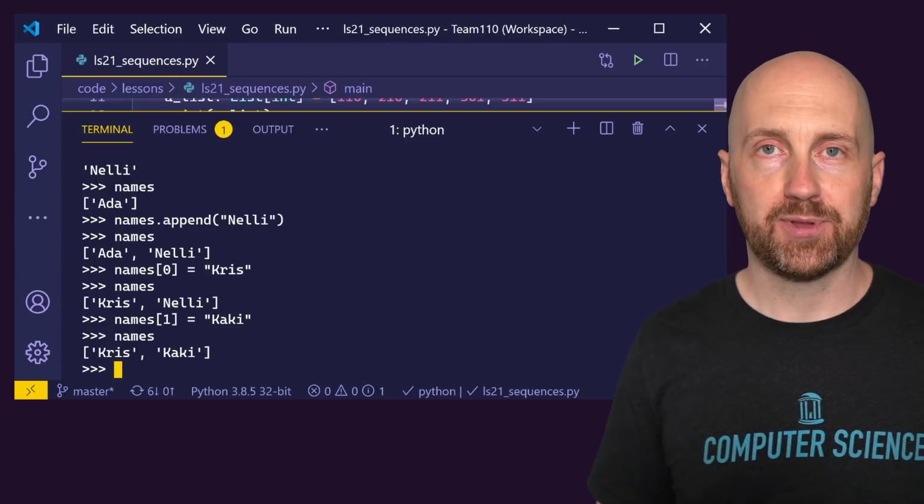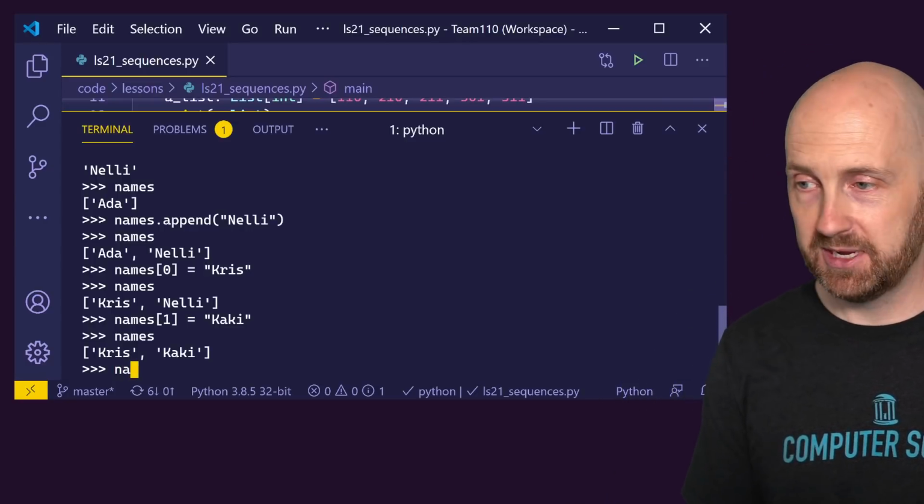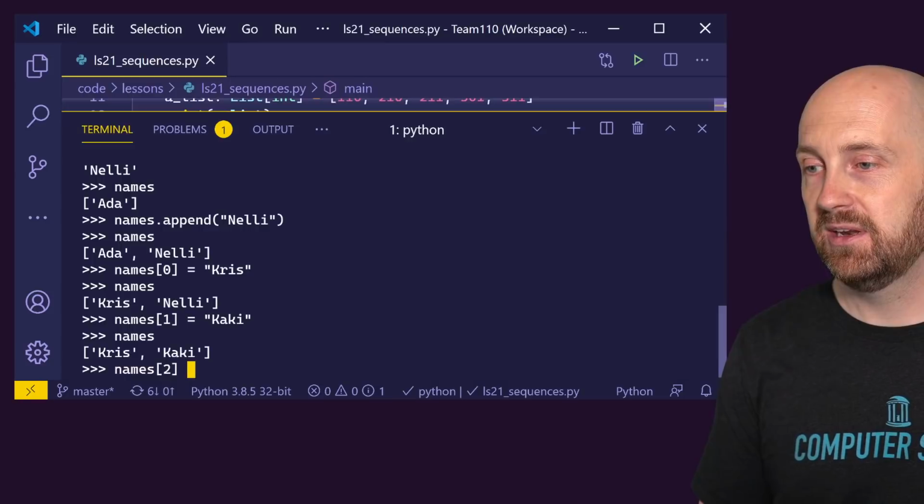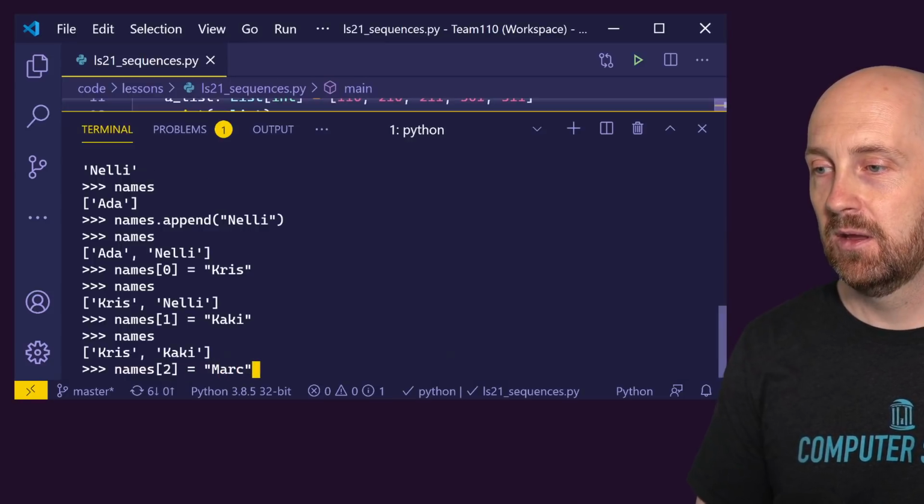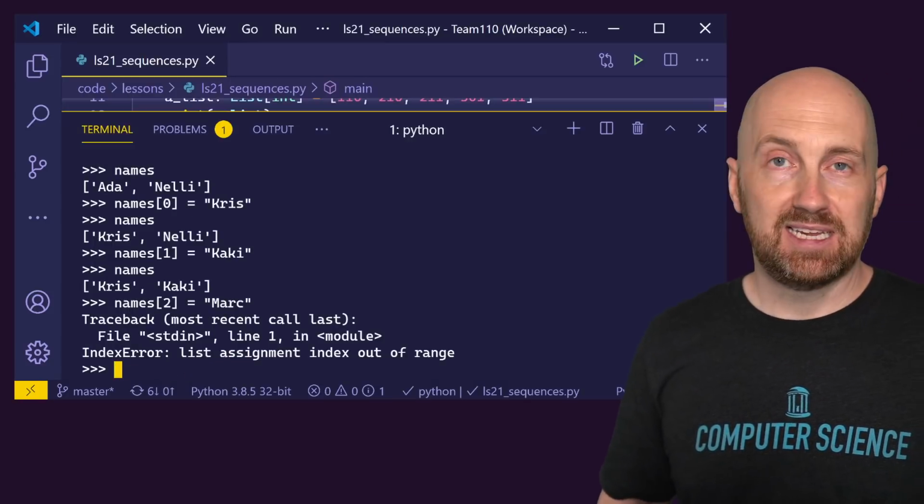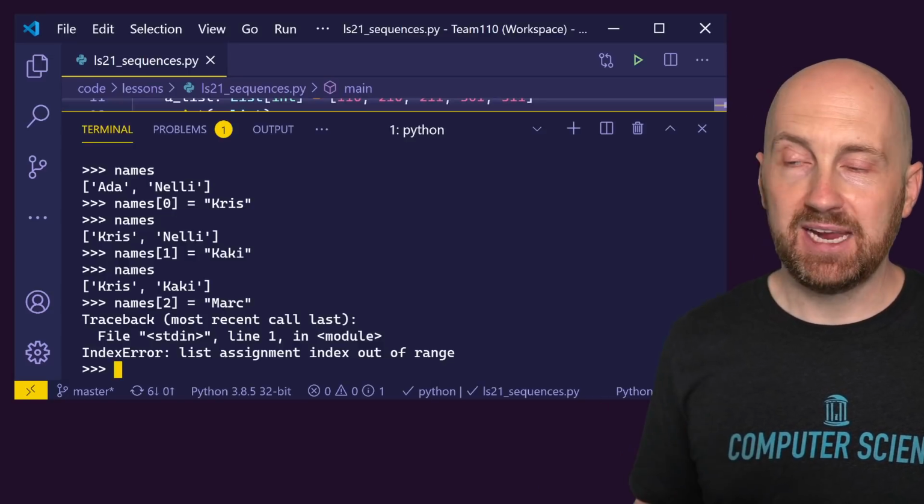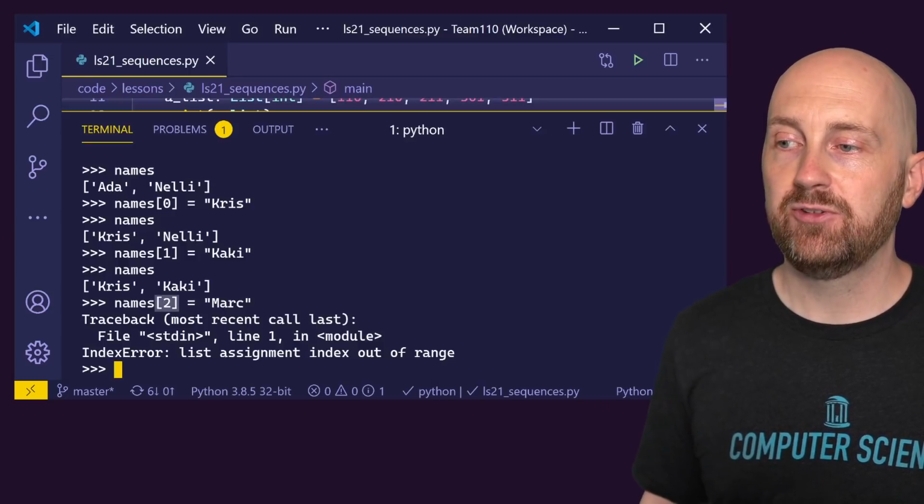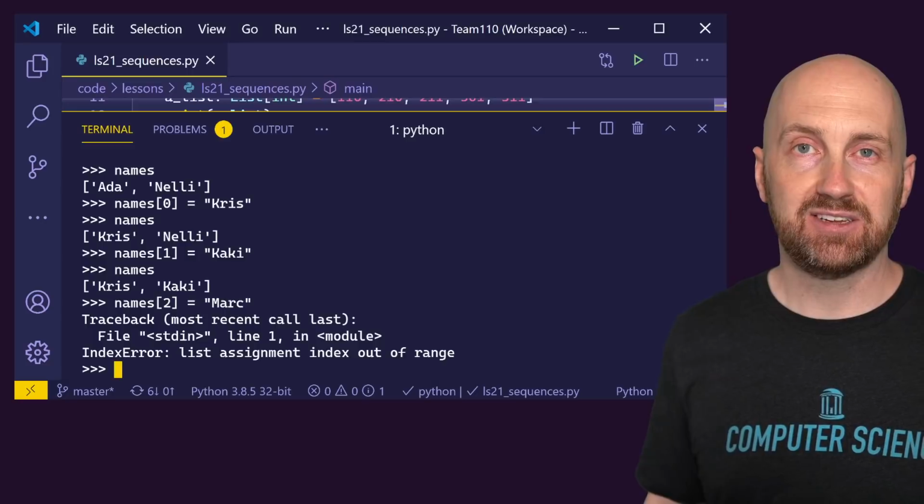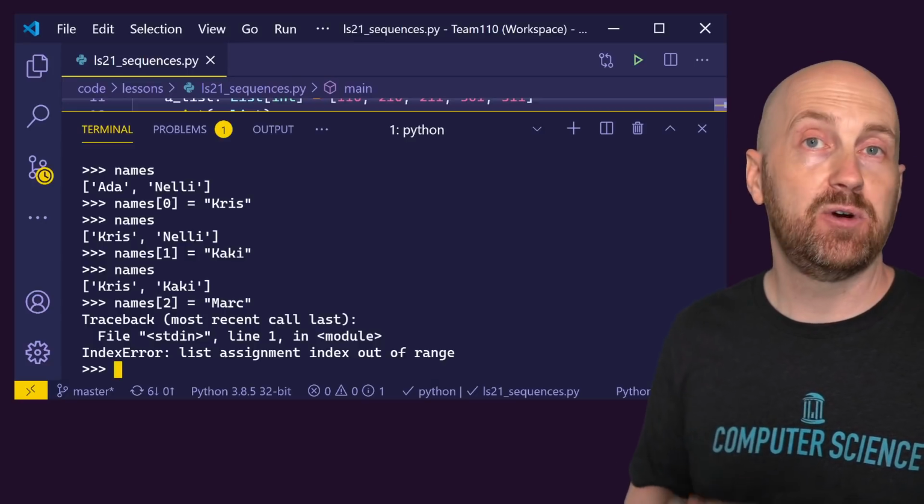we could overwrite or rebind index 1, right? You've got to be careful though, because if we try and bind to an index that doesn't exist, you'll see an error. It says that your assignment is out of range, where we tried to assign to an index that didn't exist. So if you want to add on to the end of a list, you need to append to it.